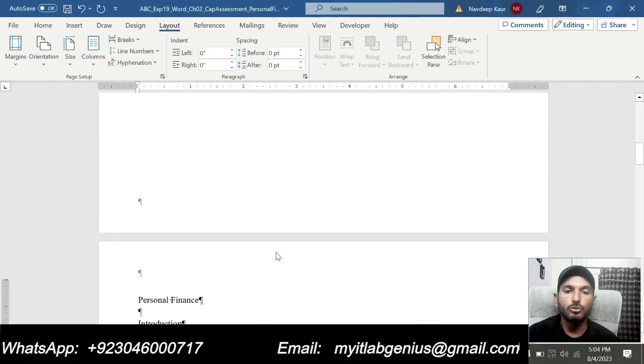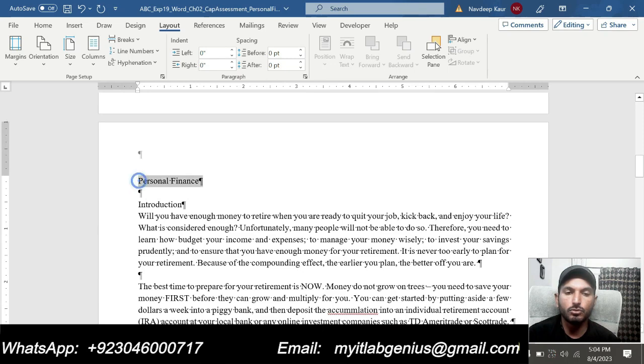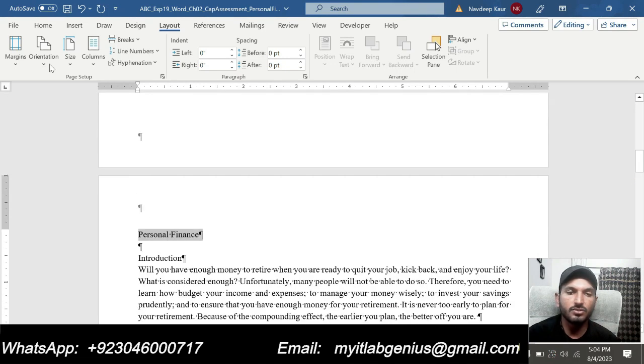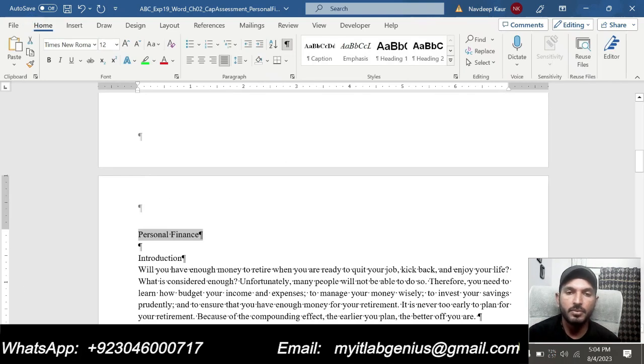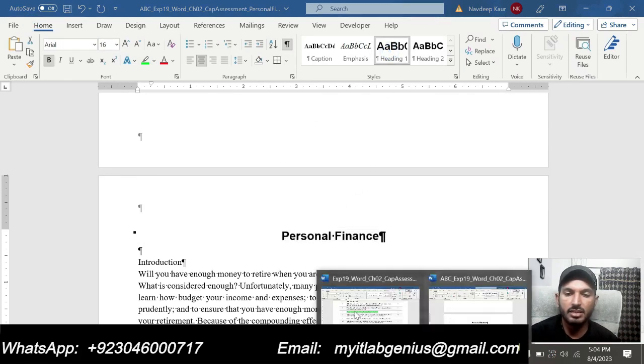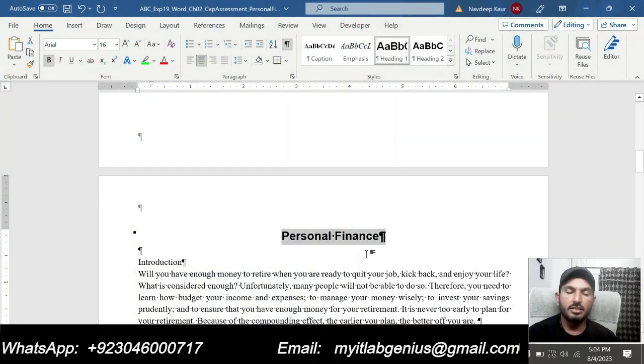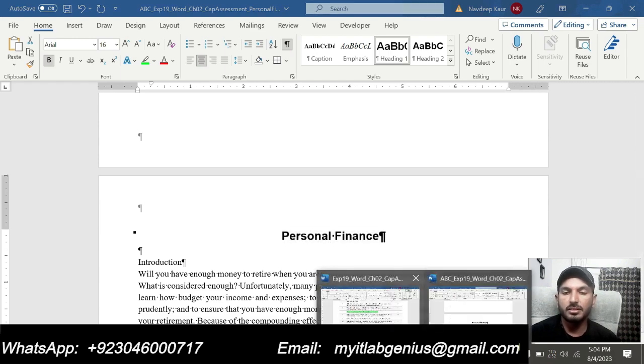So we are supposed to apply the heading 1 style to this personal finance. So I will select this one and go to the home tab and click on heading 1. So you can see that heading 1 has been applied to personal finance at top of page 2. And that is all required in step number 7 of the assignment.